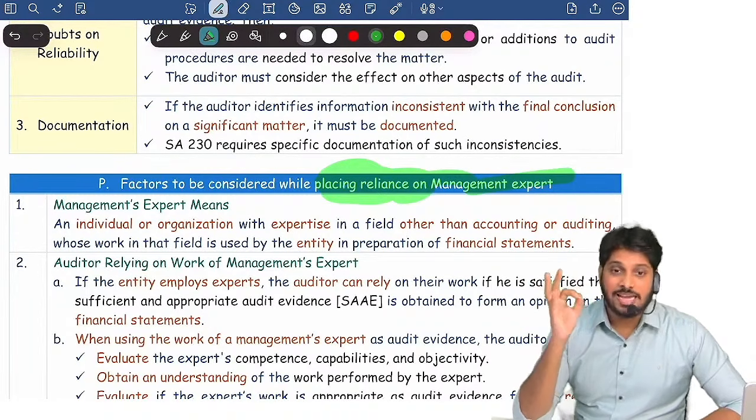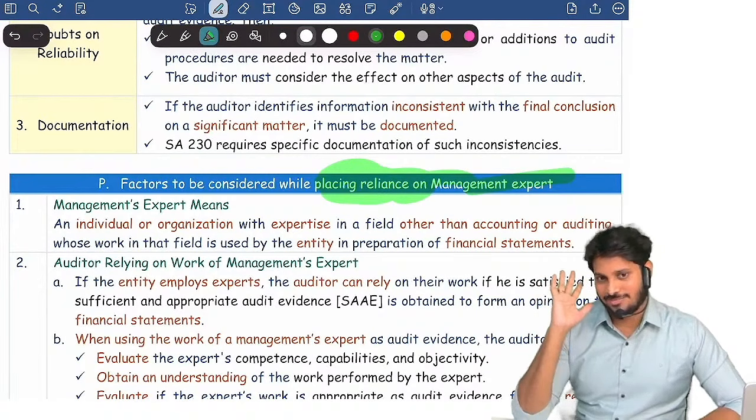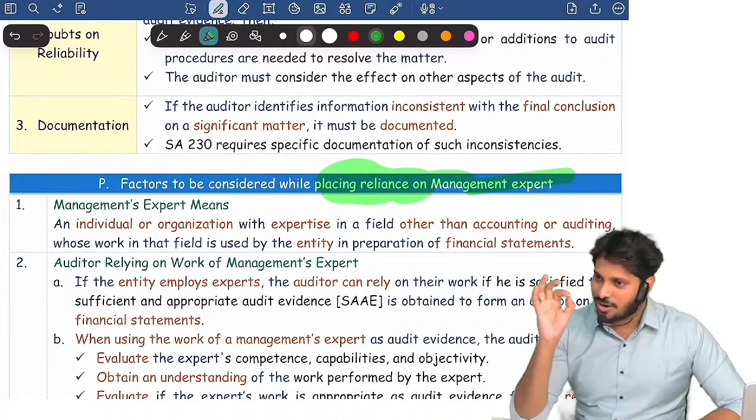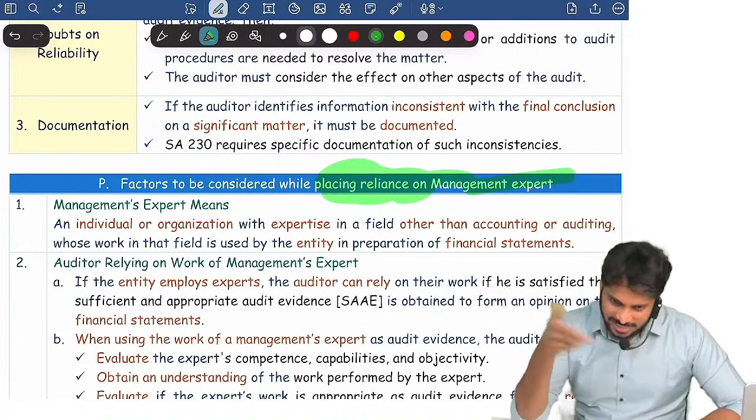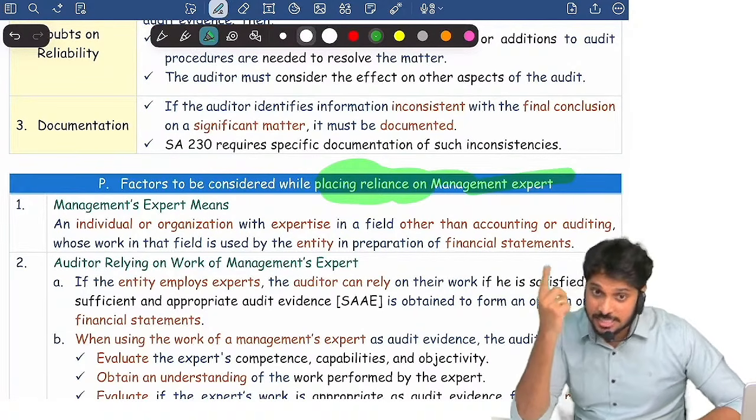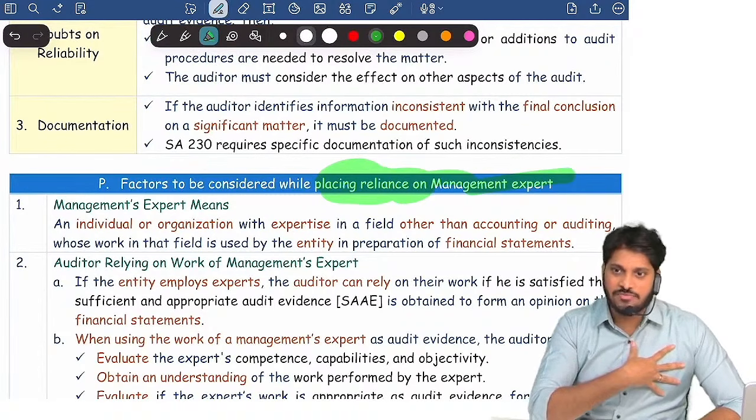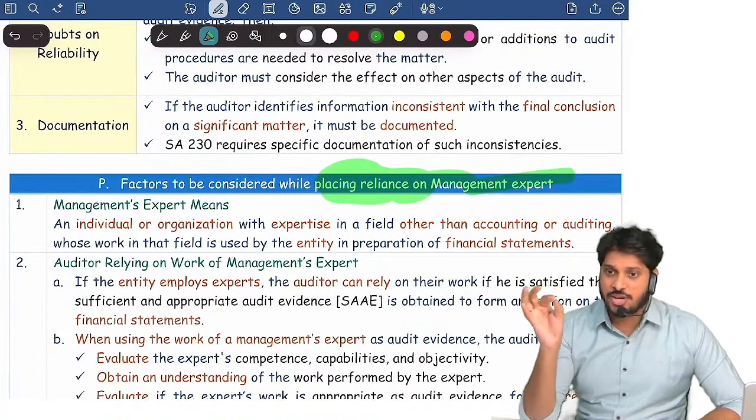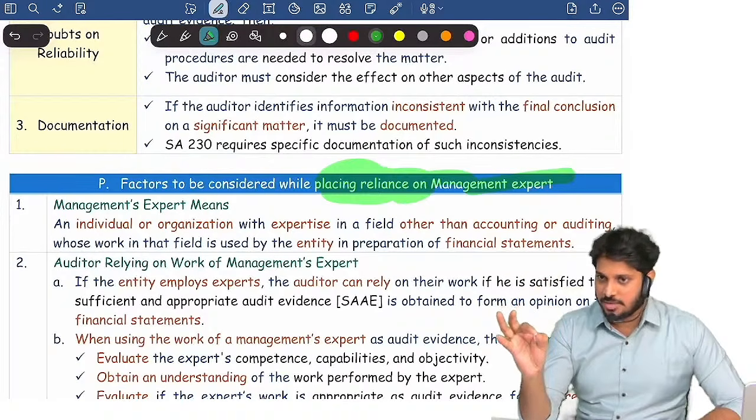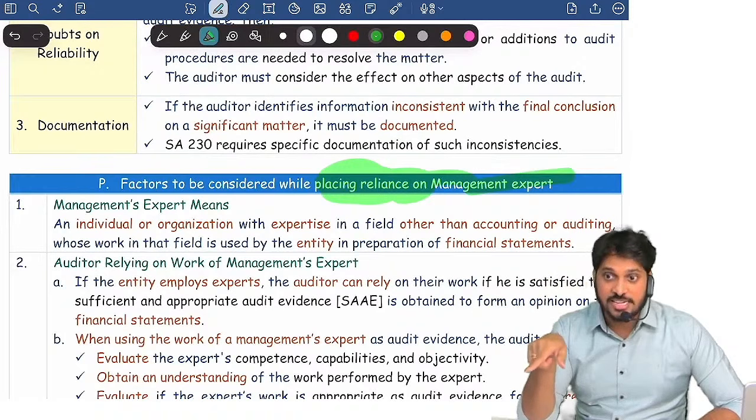Why? The expert definition says any person used by management who has expertise in any field other than accounts and audit. Accounts and audit, from our point of view, they're not experts because that's our field, our domain. From our point of view, experts are experts in some other field other than accounts and audit. If an accounts and audit issue comes, I am there to verify it. But if it's some other issue, actuarial liability, environmental liabilities, and contingent liabilities, whether it's contingent or real, only a lawyer can tell you that.